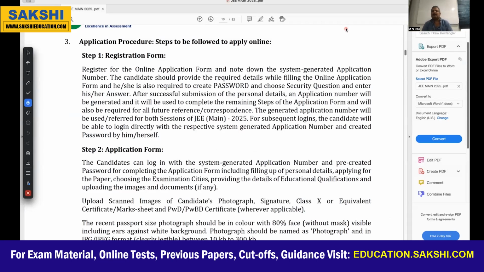I already told what the requirements are. You have to keep them ready. That is a scanned passport size photograph, 10 to 300 KB, and also the SSC memo, 10 to 300 KB, and your self-signature, 10 to 50 KB. And if PW, that is physically handicapped, you have to upload that certificate. Otherwise, no need. Open category, OBC category, EWS category students, no need to upload certificates. I only ask you to keep it ready so that when filling the columns of the application, it is required. Now, go through